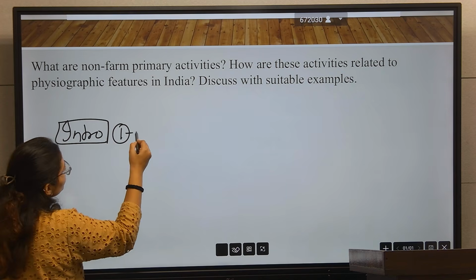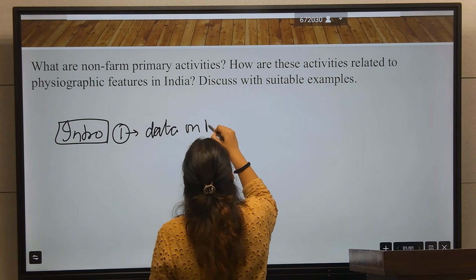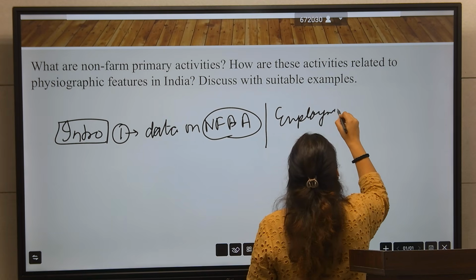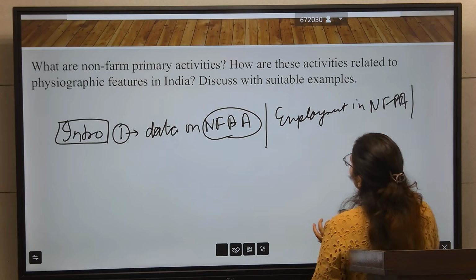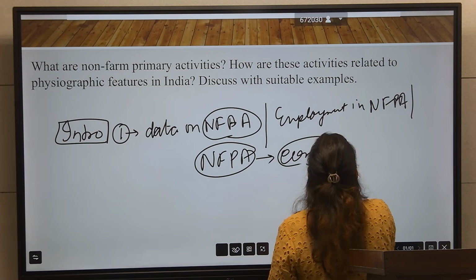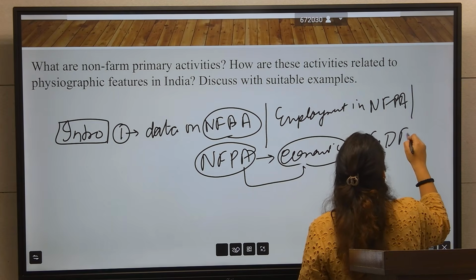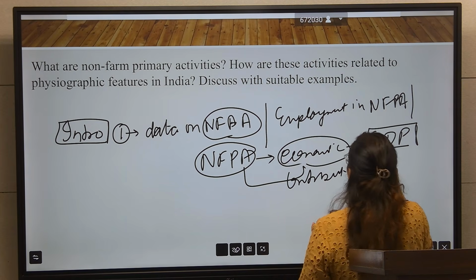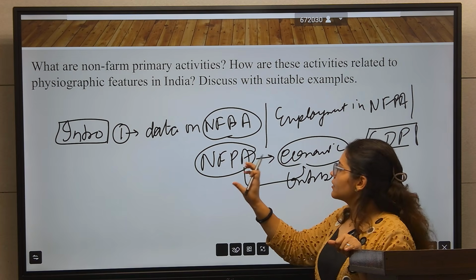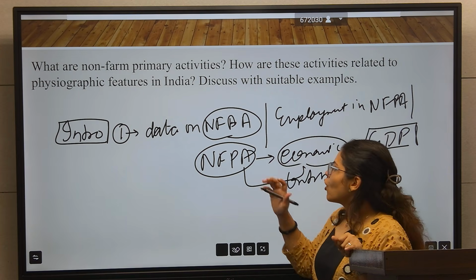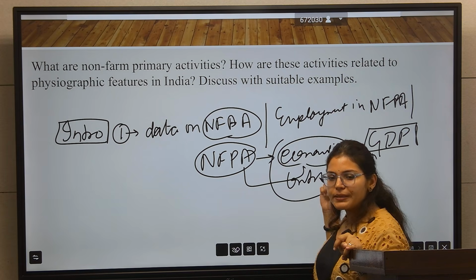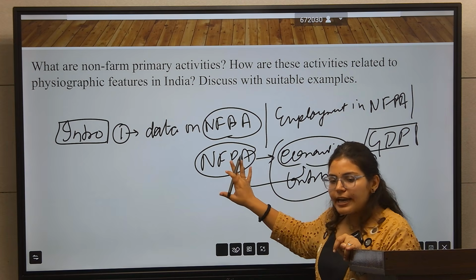For the intro, the first option is, if you have data on employment in non-farm primary activity, such as the percentage of the population working in non-farm activity, or the economic contribution of non-farm activity as a percentage of GDP, write the introduction on the data only.